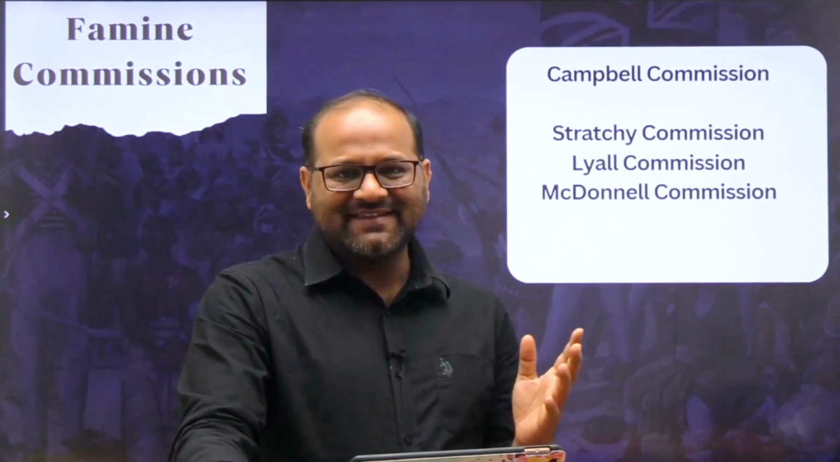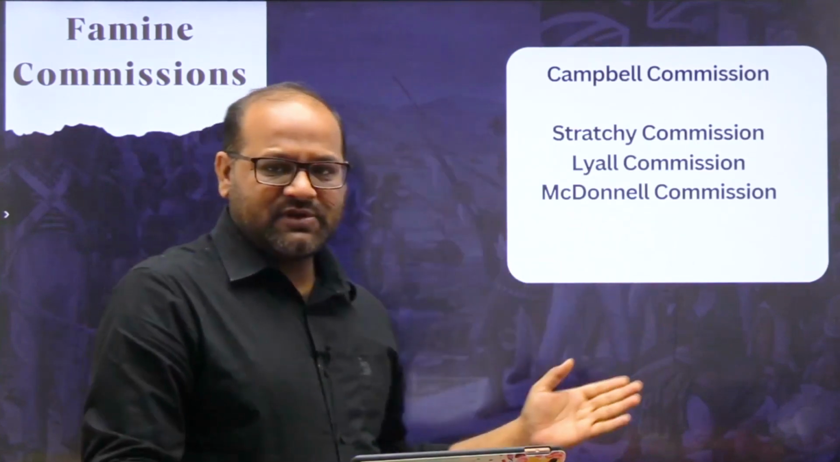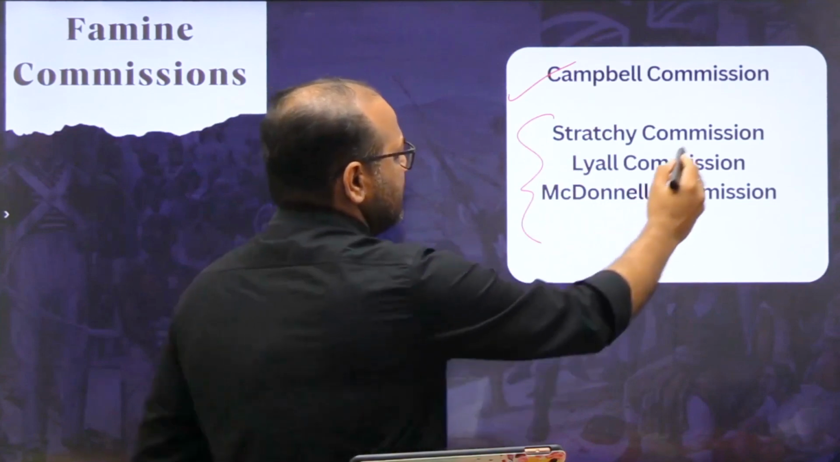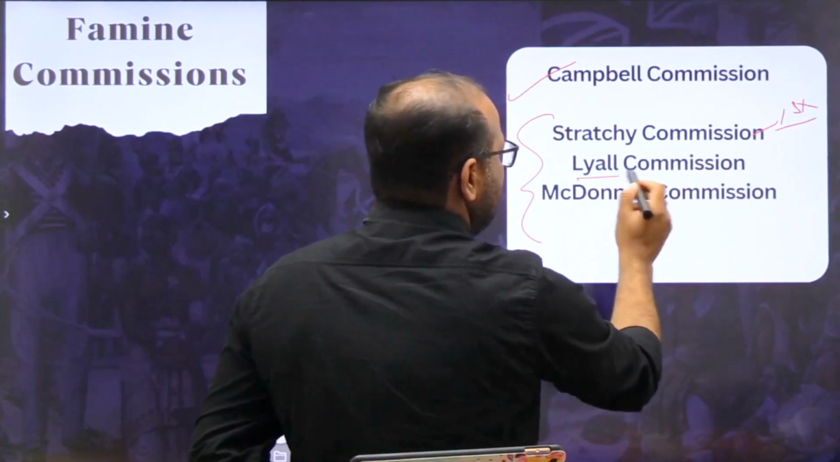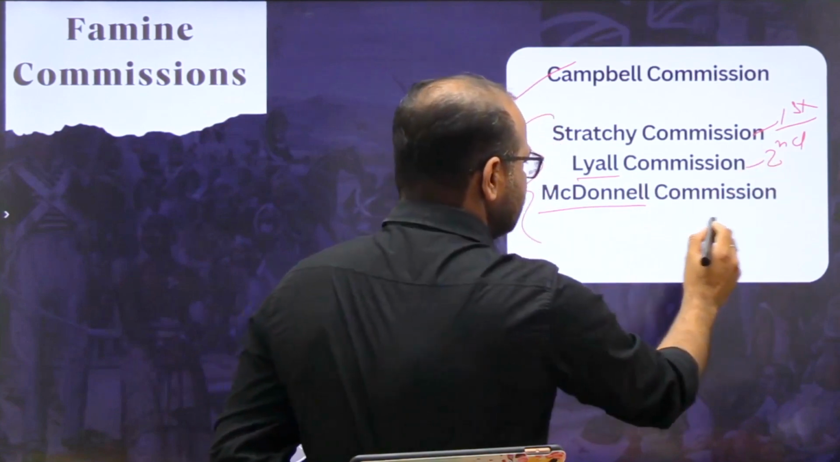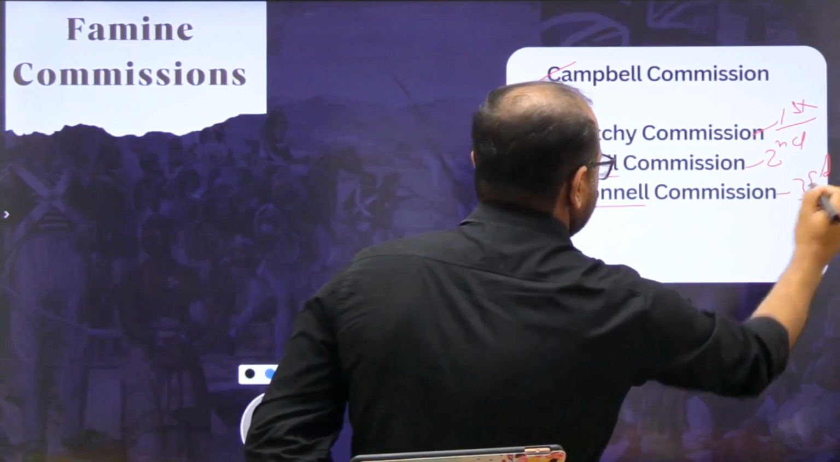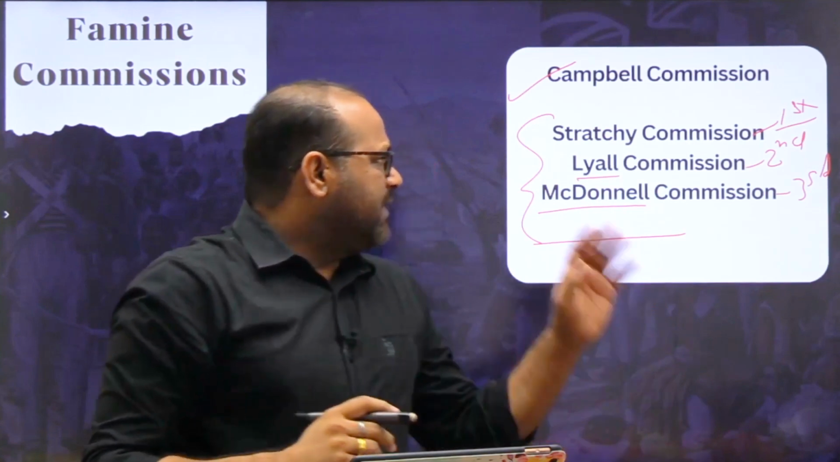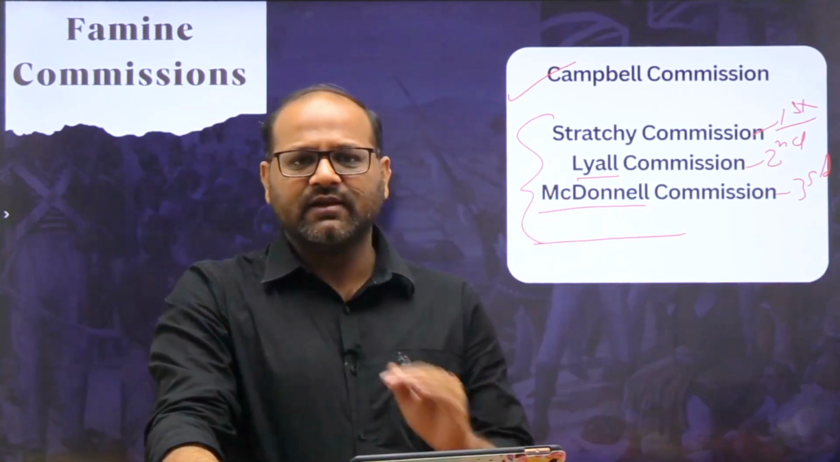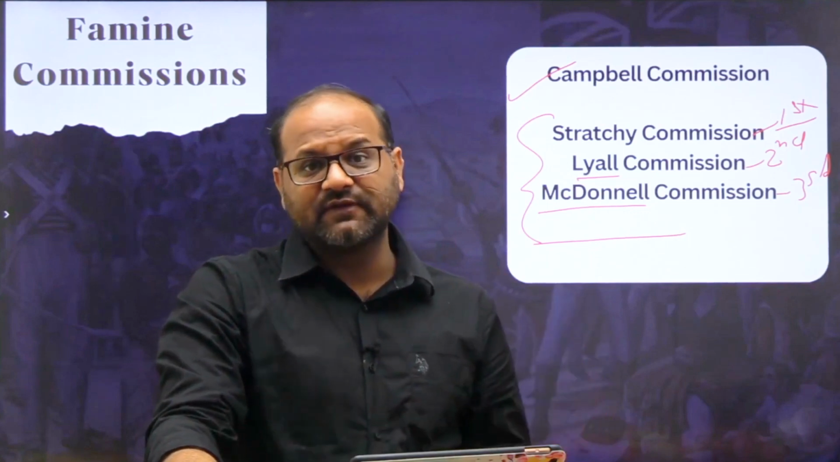So we have seen these famine commissions. Campbell commission हमने देखा, and these three are known as the first famine commission. Lyall commission is known as the second famine commission. McDonnell commission is known as the third famine commission. So Campbell, Strachey and Lyall, McDonnell, इसको याद रखिएगा, क्रोनोलॉजी याद रखिएगा, because this will help you.